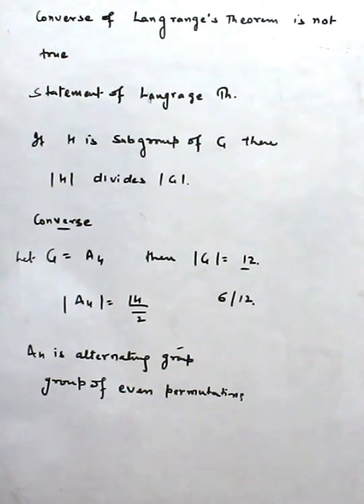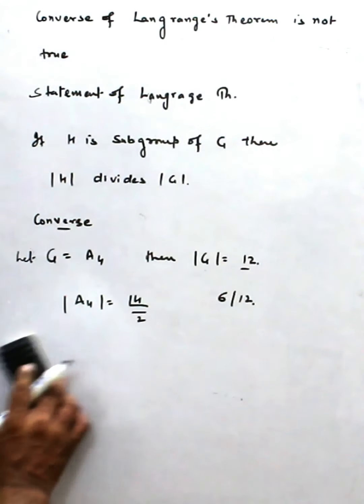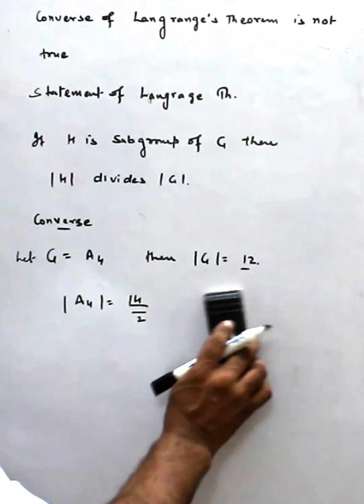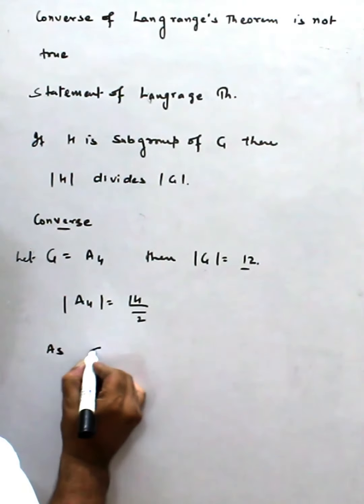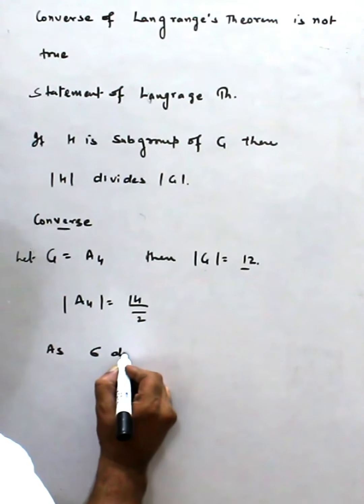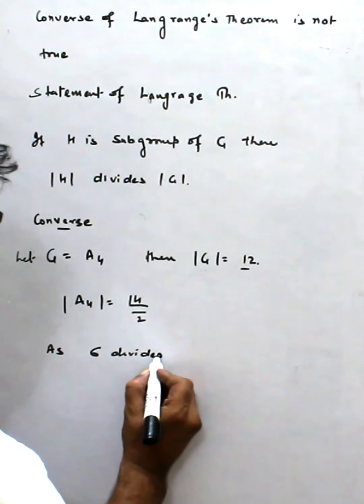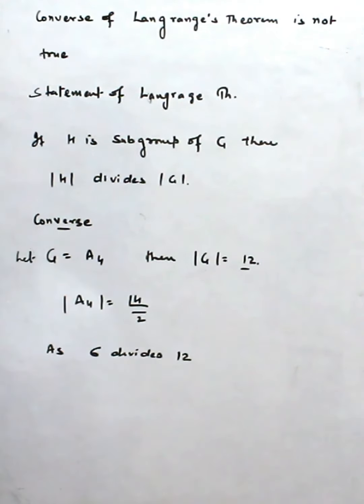So we check whether there is a subgroup of order 6, as 6 divides 12.